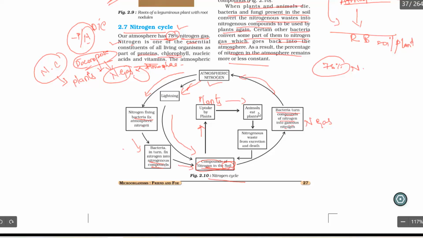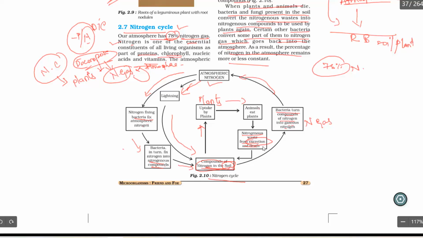Animals eat plants. Okay, and when they die, or when they excrete nitrogenous waste, from excretion and death. Excretion is nothing but the waste product which every animal releases. That is called what? Excreta or waste.